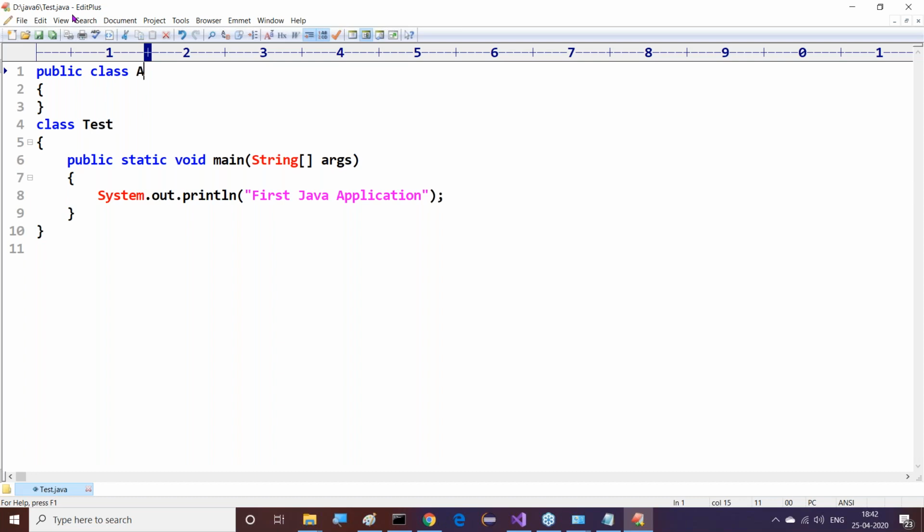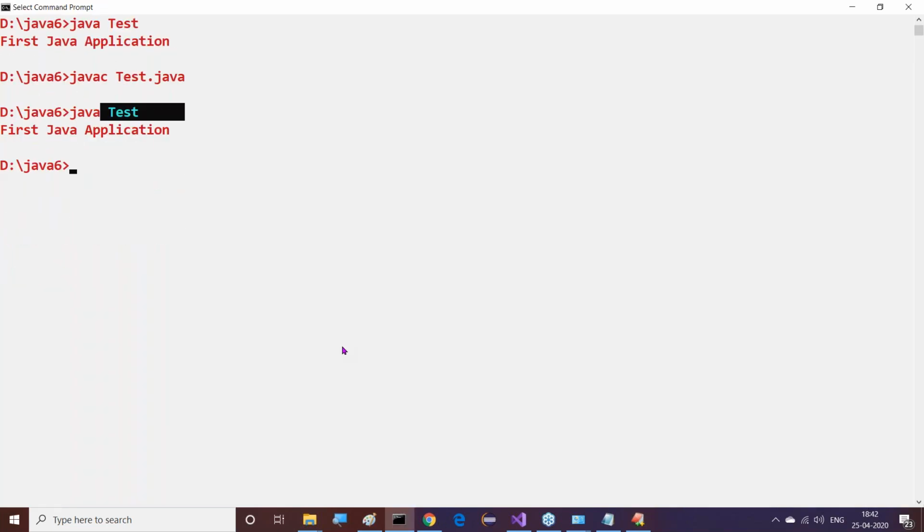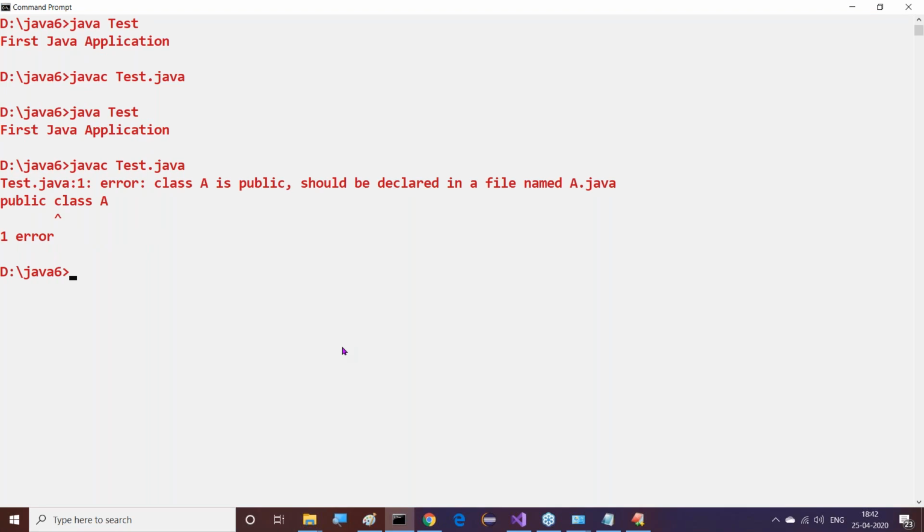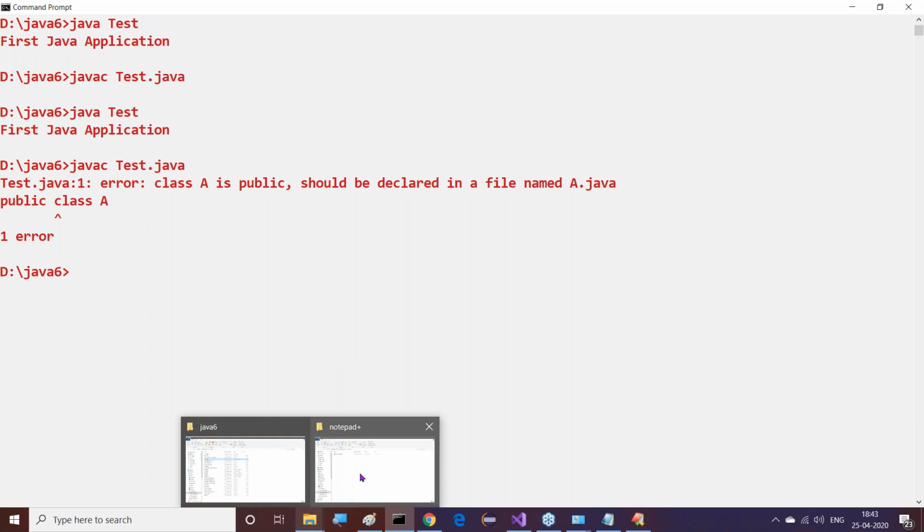But here, what I have done is the file name is test.java and my class A is public. Both are mismatched. In this mismatched case, if I compile this program, what will happen? All of you observe this clearly. Please read this error, guys. You are getting an error here. The error says: class A is public, should be declared in a file named A.java. That's the point I am telling you clearly.